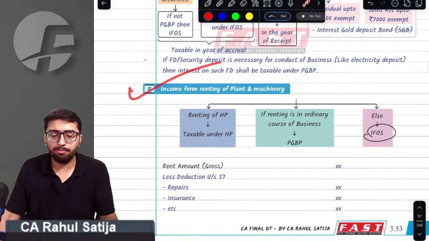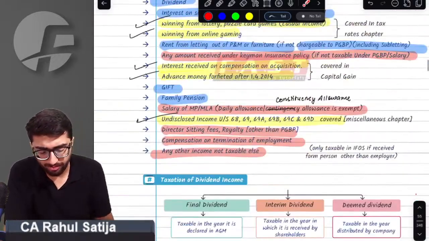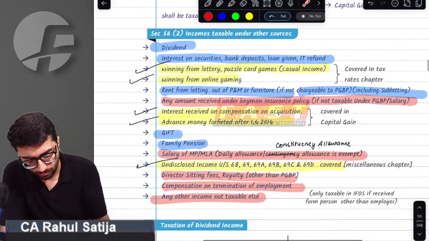Am I clear with the income from renting of plant and machinery? It is a very simple provision. It is not a difficult provision as such.